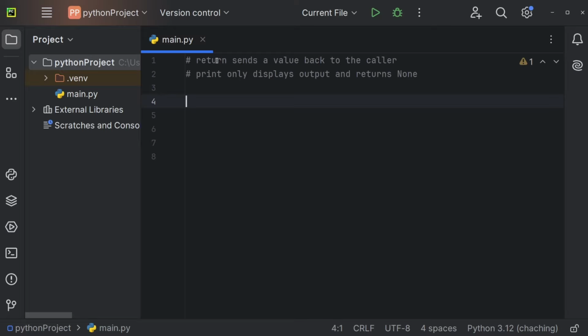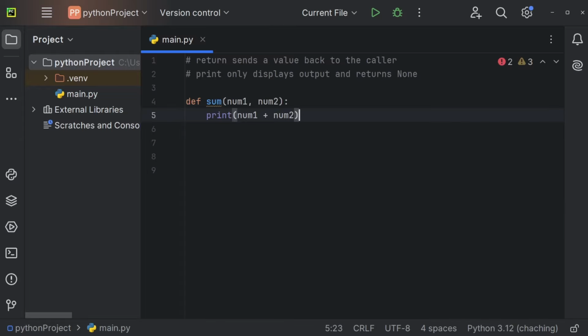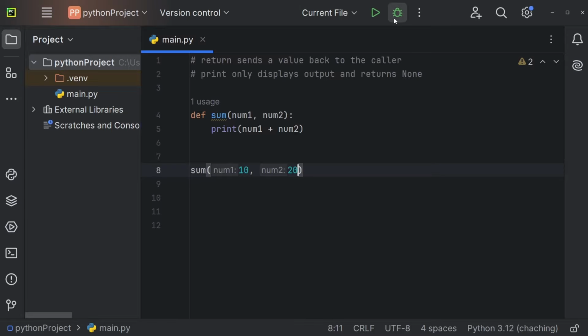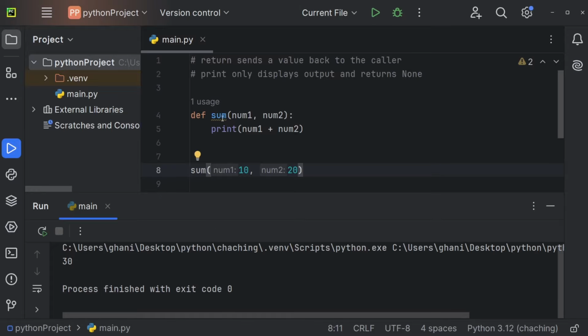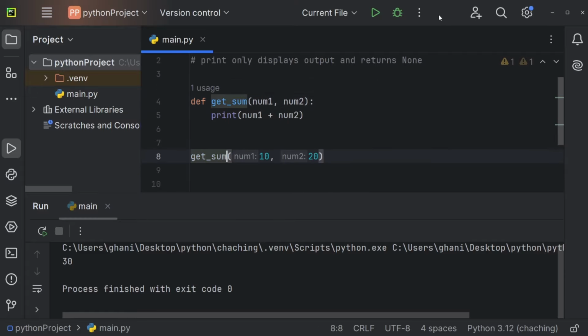Let's now understand the difference between return and print. Imagine we are having a function, sum for example, and this function sum takes a parameter num1 and a parameter num2. And now we are just going to print num1 plus num2, for example. Let me now call the sum of 10 and 20, and this will output 30 in the console. And you can see we're getting a shadow built-in name warning for sum, so I can also use get_sum right here, and this should fix the warning at least, and we're still getting 30.